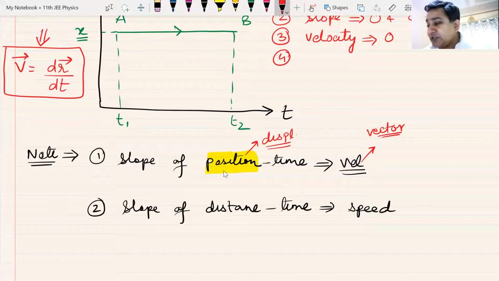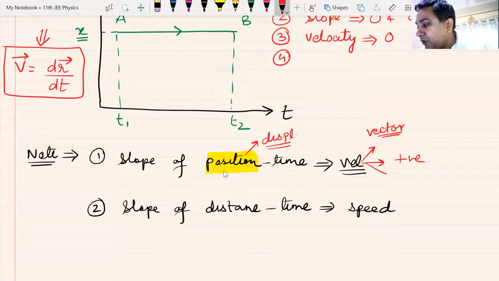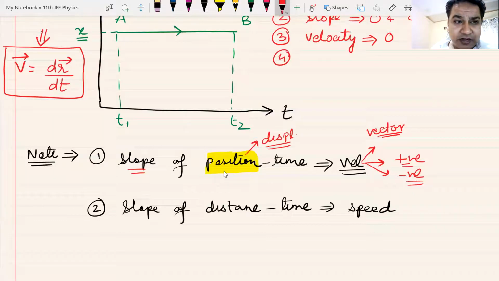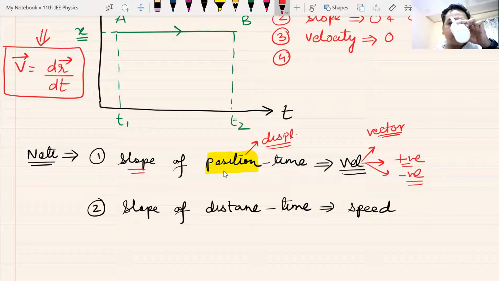when you have a position time graph, this velocity can be positive or it can be negative as well. So this slope of position time graph can be positive or negative. Am I clear? Can I have some raised hand that we understand that, sir?